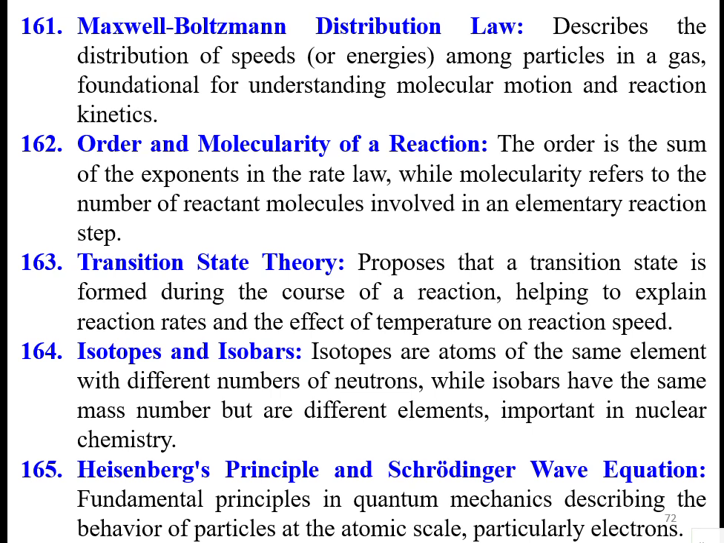Transition state theory. It proposes that a transition state is formed during the course of a reaction, helping to explain reaction rates and the effect of temperature on reaction speed. Isotopes and isobars. Isotopes are atoms of the same element with a different number of neutrons, while isobars have the same mass number but are different elements, important in nuclear chemistry.